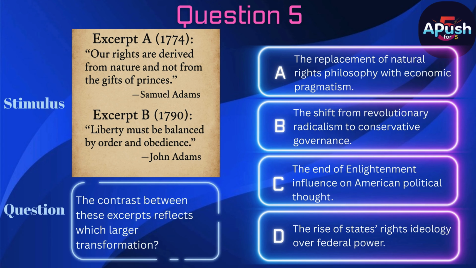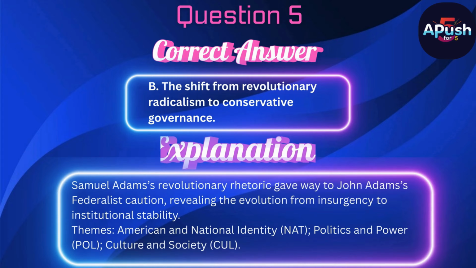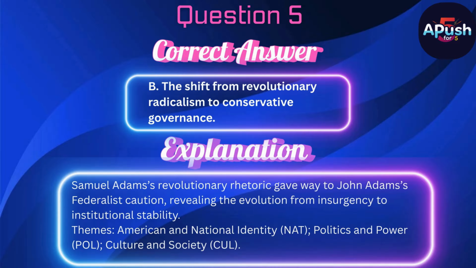The correct answer is B. The shift from revolutionary radicalism to conservative governance. Samuel Adams's revolutionary rhetoric gave way to John Adams's Federalist caution, revealing the evolution from insurgency to institutional stability.